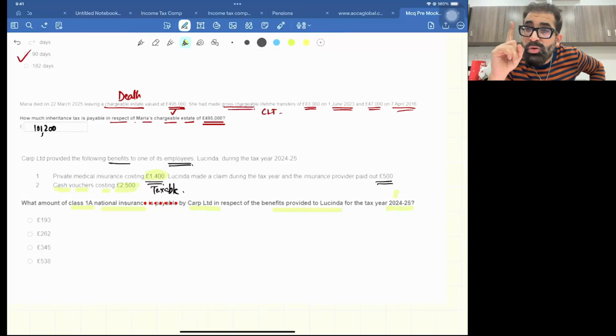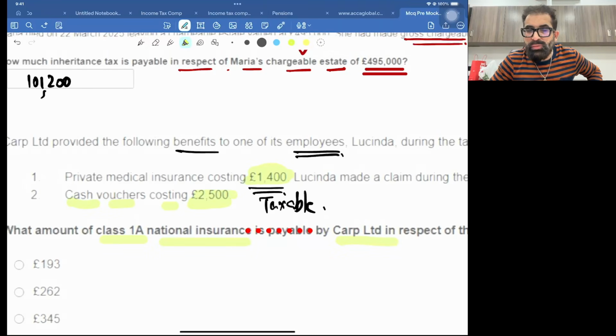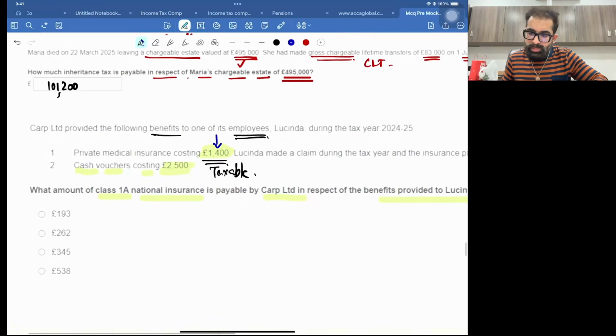So out of these two, only private medical insurance is a non-cash taxable benefit. Cash vouchers, they are openly saying cash, so it's not a non-cash taxable benefit. So for this question, only this amount, this 1400, is your non-cash taxable benefit.